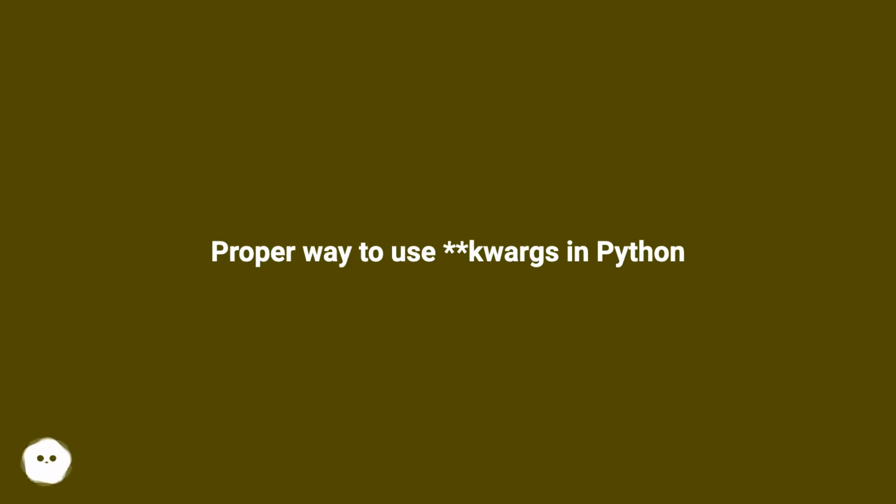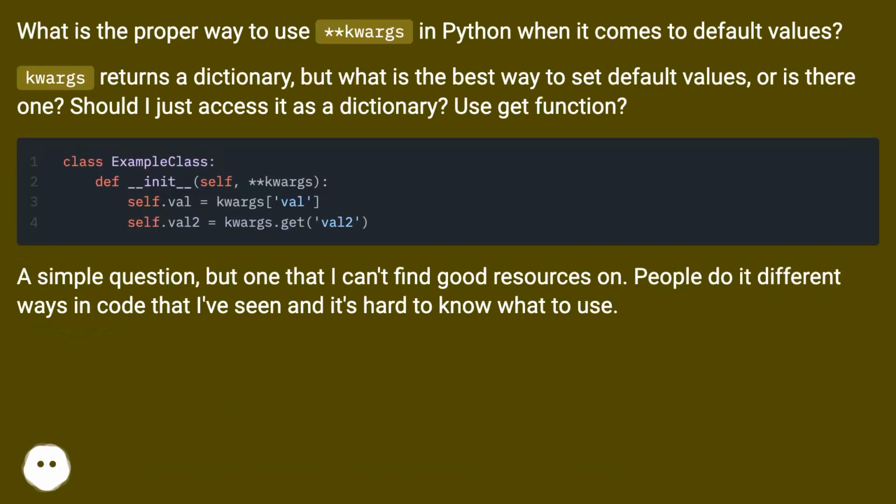Proper way to use kwargs in Python. What is the proper way to use kwargs in Python when it comes to default values? Kwargs returns a dictionary, but what is the best way to set default values, or is there one? Should I just access it as a dictionary? Use the get function?